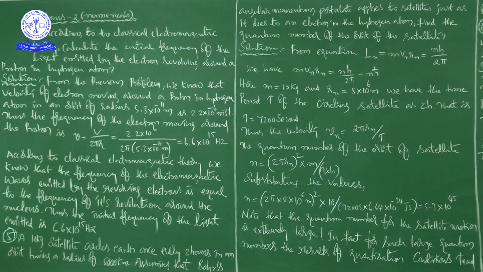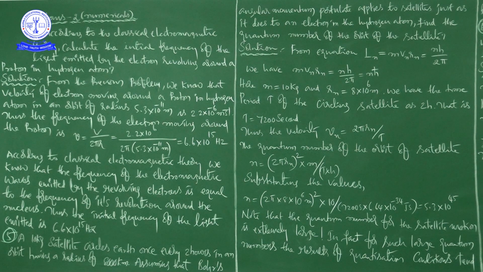According to the classical electromagnetic theory, calculate the initial frequency of the light emitted by the electron revolving around a proton in hydrogen atom. I will repeat once again. According to the classical electromagnetic theory, calculate the initial frequency of the light emitted by the electron revolving around a proton in hydrogen atom.